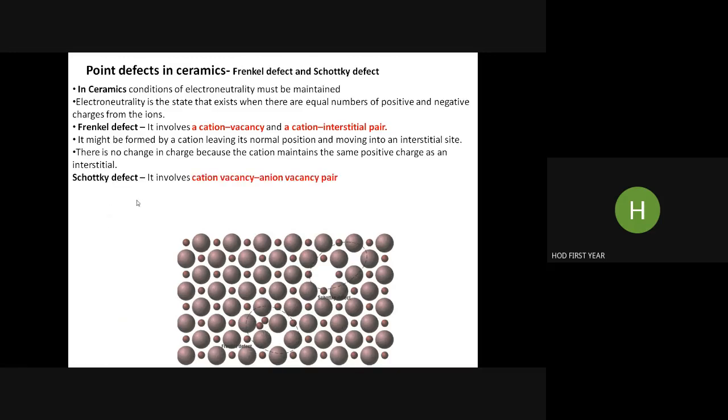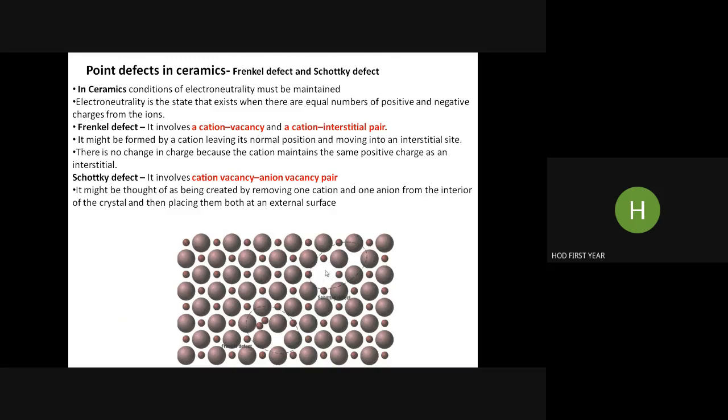Now the Schottky defect. It involves a cation vacancy and anion vacancy pair. Both vacancies simultaneously. It might be thought of as being created by removing one cation and one anion from the interior of the crystal and then placing them both at the external surface. If you look at this corner, you will find the Schottky difference.